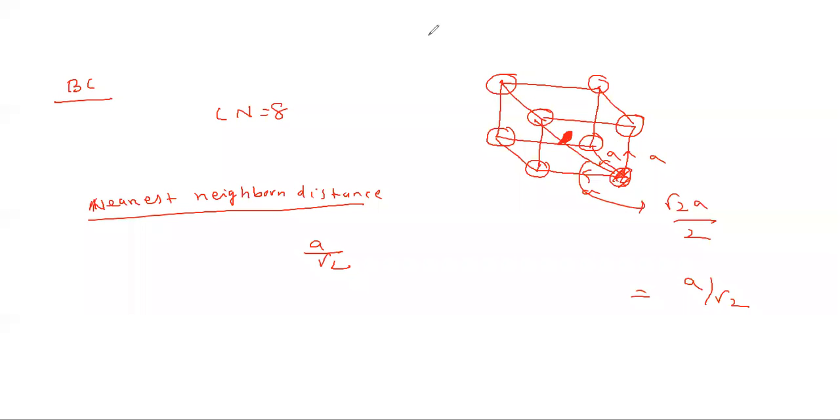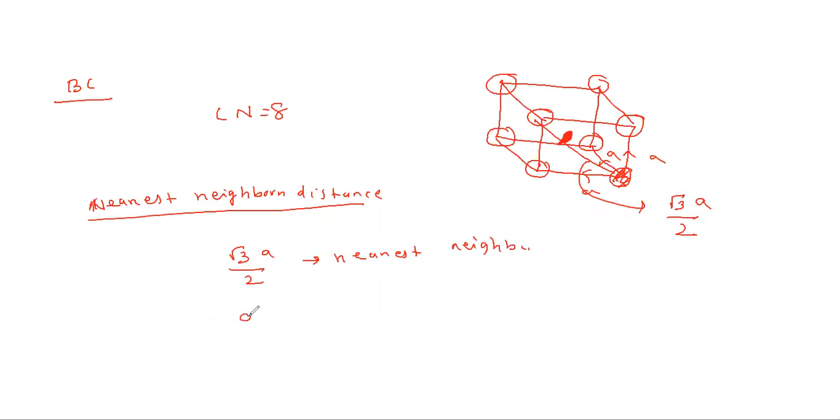Is this face center? What will it be? Yes, very good. Now what is the benefit of saying it? That is what I want to know from you. What came? Root 3a divided by 2. So here the distance is root 3a by 2. This is the nearest neighbor. Be attentive in the class. Sorry, that is not the answer; it is the second nearest neighbor. That's why I told you, I have written root 2 and I am observing your patience.